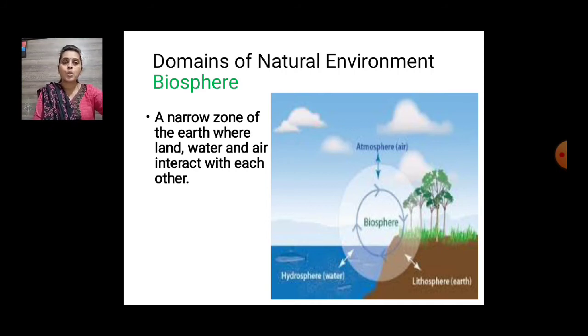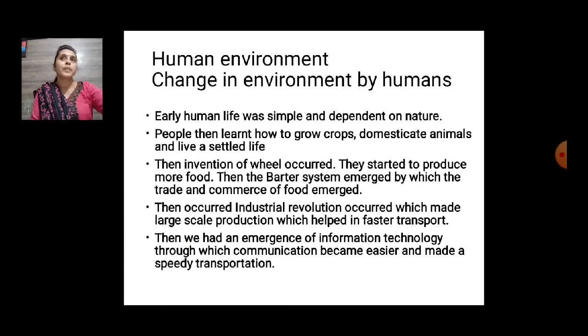You can see in the image also, atmosphere भी है, hydrosphere भी है, lithosphere भी है. एक small sphere है जहाँ atmosphere भी है और एक ऐसा बीच का section, so that is called as the biosphere. It is a narrow zone of the earth where land, water and air interact with each other. That is called as biosphere, and we are living in this earth because that is small. Where we people are living, that is called as biosphere.